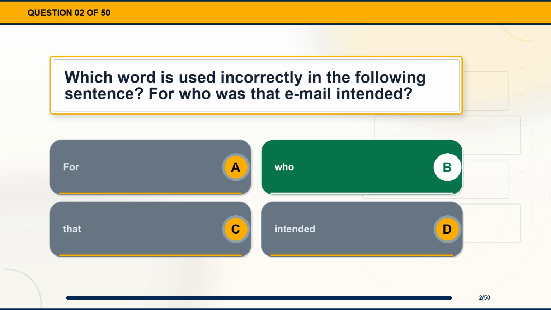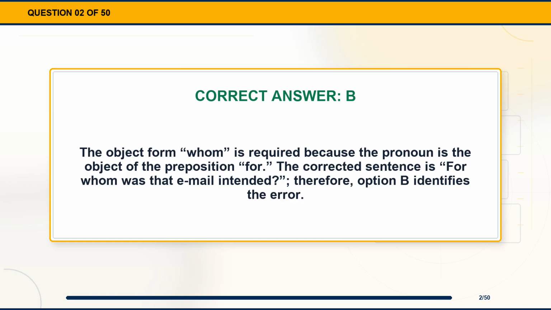The correct answer is option B, who. Explanation. The object form whom is required because the pronoun is the object of the preposition for. The corrected sentence is for whom was that email intended, therefore, option B identifies the error.